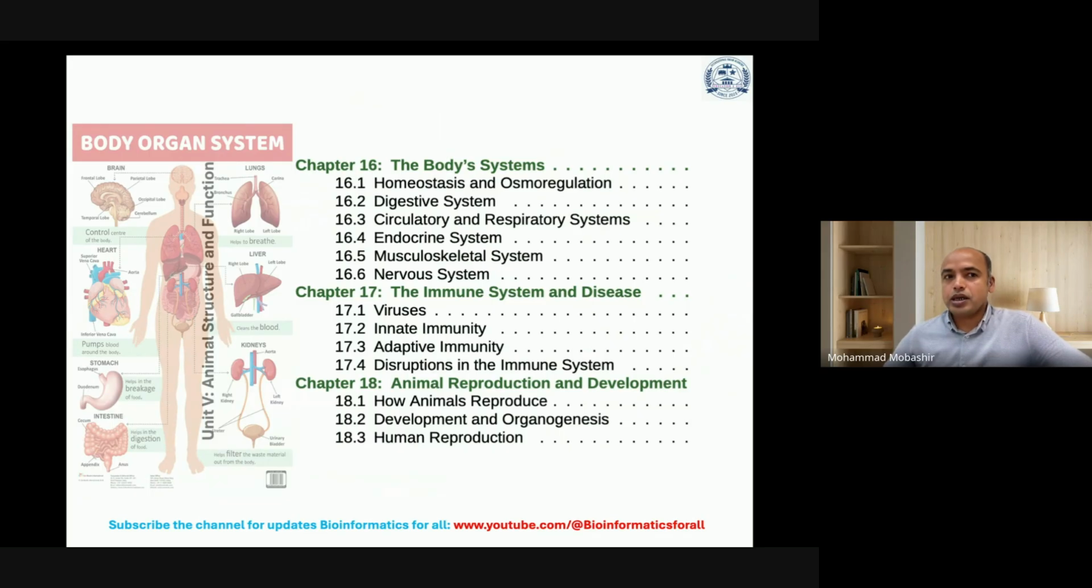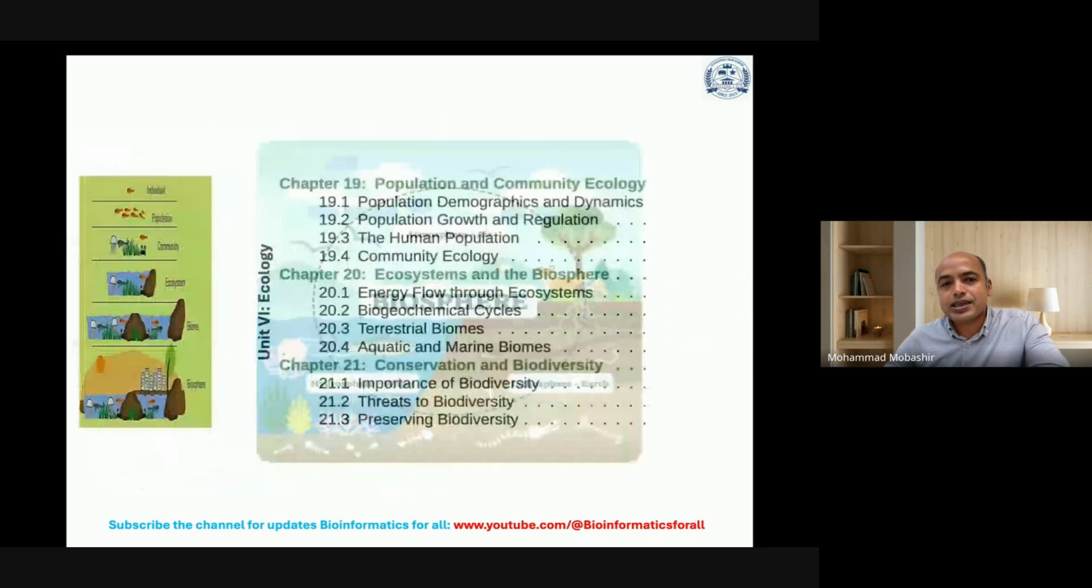For example, if you want to remember the names of these chapters or units, you just need to know brain, lungs, liver, heart, kidney, stomach, intestine, and these are the major organs which you just need to know. And that is what you will be learning in different chapters or different sections.